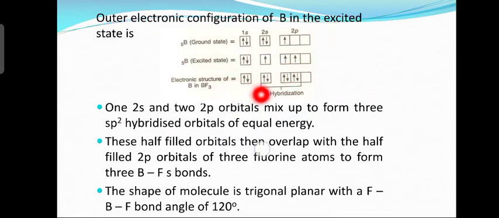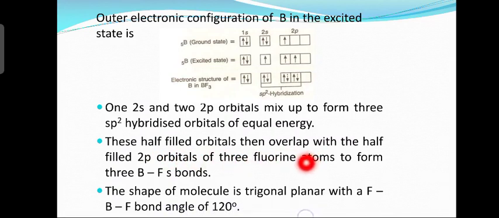In the boron trifluoride molecule, it will overlap with the 3 p orbitals of fluorine. You can see here the dotted arrows. These sp2 hybrid orbitals overlap with the 3p orbitals of 3 fluorine atoms, forming what? Bonds. So one 2s and two 2p orbitals mix to form 3 sp2 hybrid orbitals of equal energy. These half-filled orbitals then overlap with the half-filled 2p orbitals of 3 fluorine atoms to form 3 B-F, that is boron-fluorine, bonds.